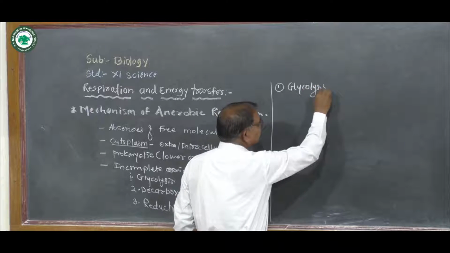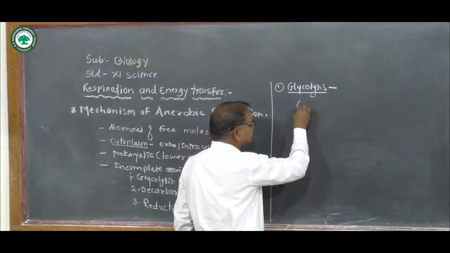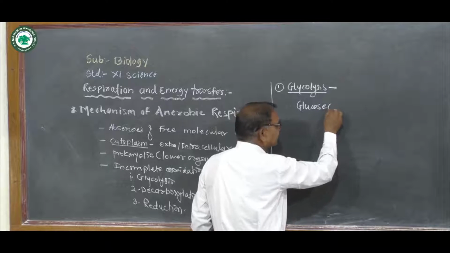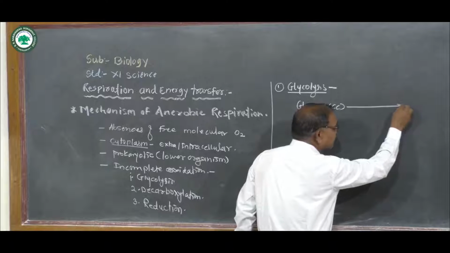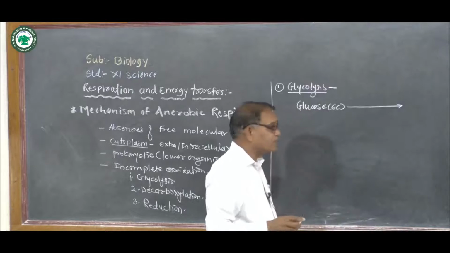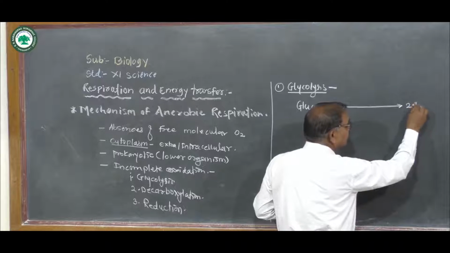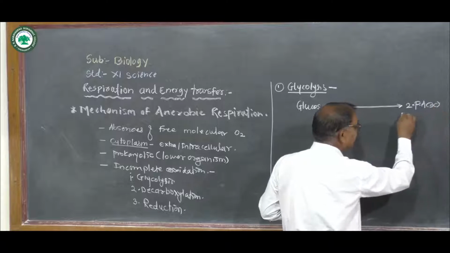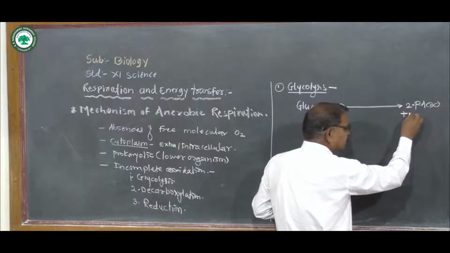Now, glycolysis means glucose is broken down to form 2 molecules of pyruvic acid. Glucose acts as a substrate. It is a 6-carbon compound, and it undergoes a stepwise breakdown, not directly. It involves different enzymes, and forms 2 molecules of pyruvic acid, which is a 3-carbon compound. During these stages, oxidations take place.